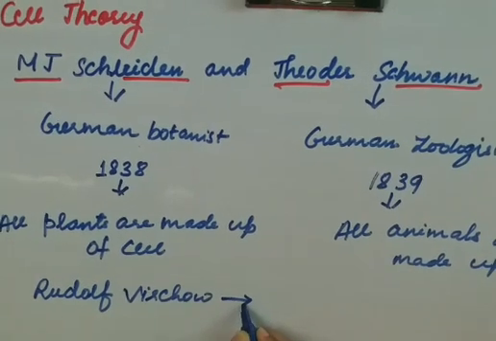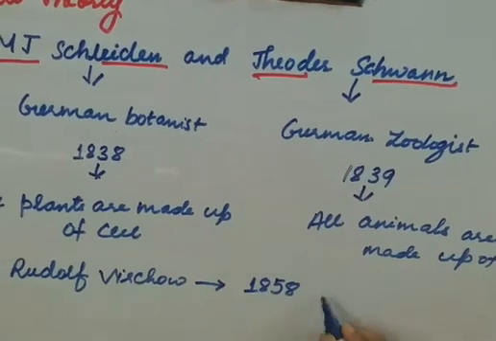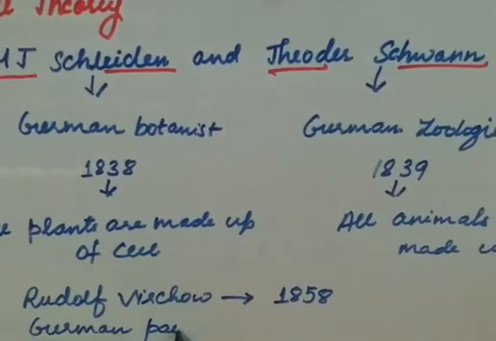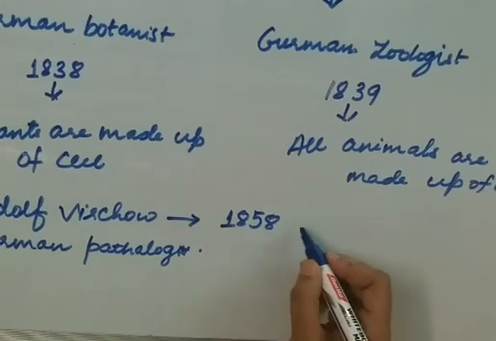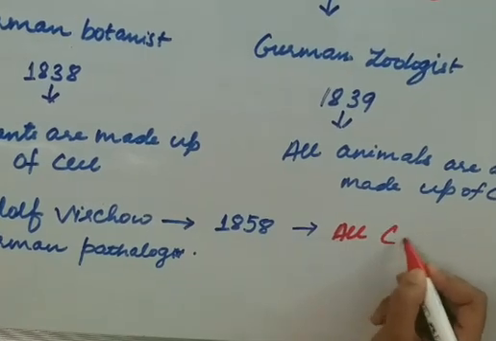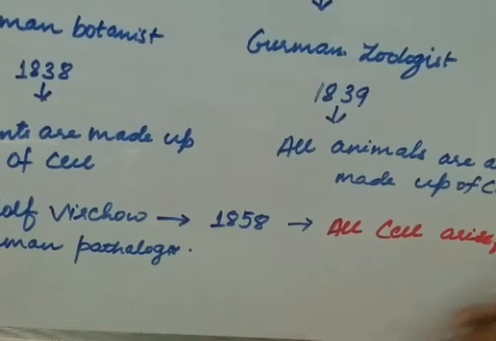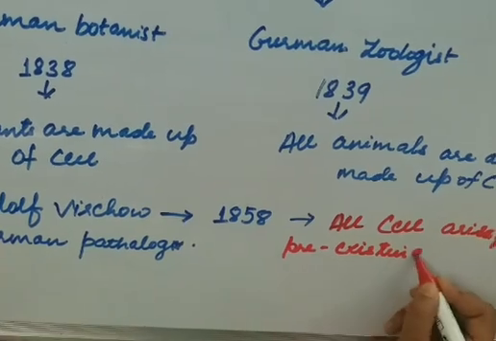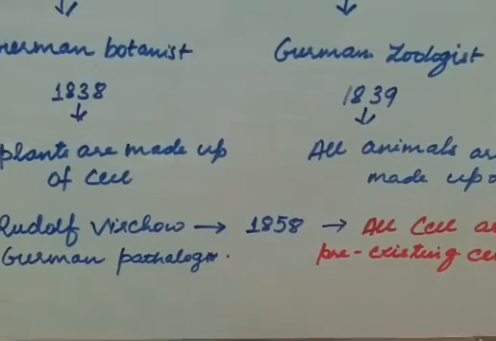Rudolf Virchow, in 1858, a German pathologist, said that all cells arise from pre-existing cells.